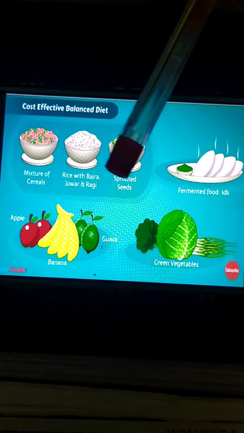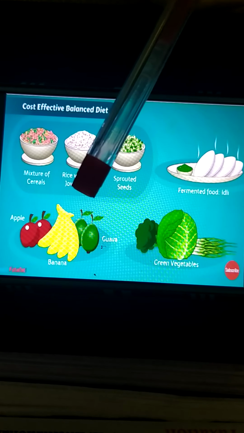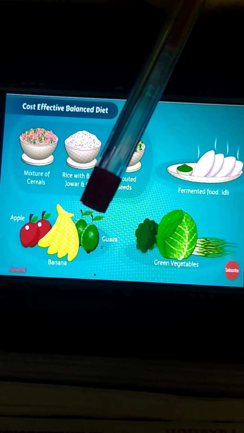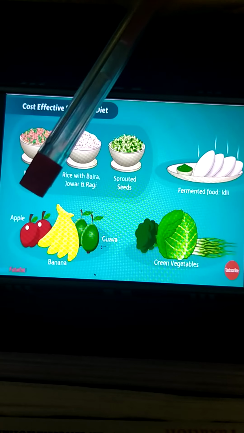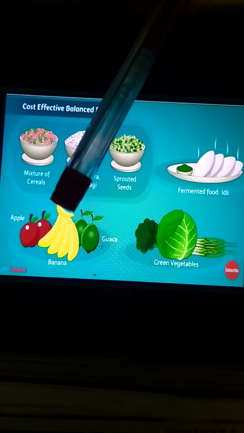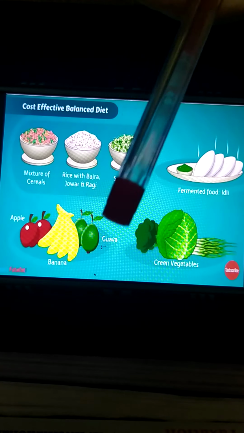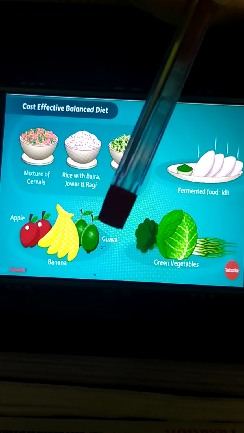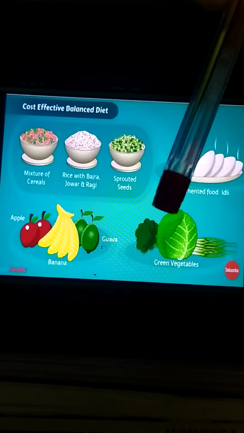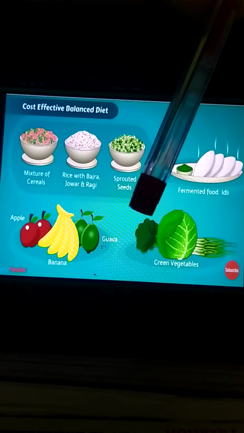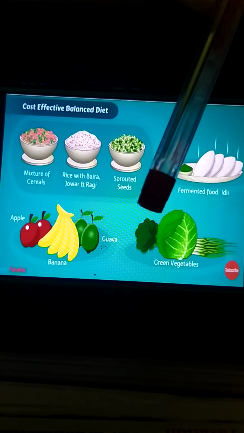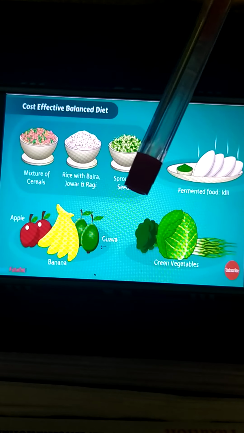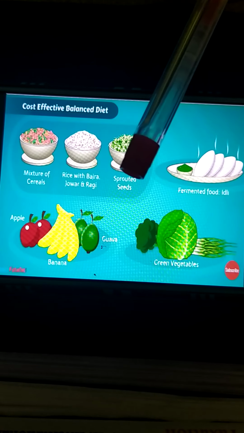Then the fruits, plenty of foods we can see here, from which we can get vitamins and minerals. From citrus fruits like oranges and guava, iron from the apple, and potassium from the banana. Then the green leafy vegetables, which are very beneficial for your health, your growth and the proper maintenance of good health. So we can say that one can eat a balanced diet without expensive food materials.